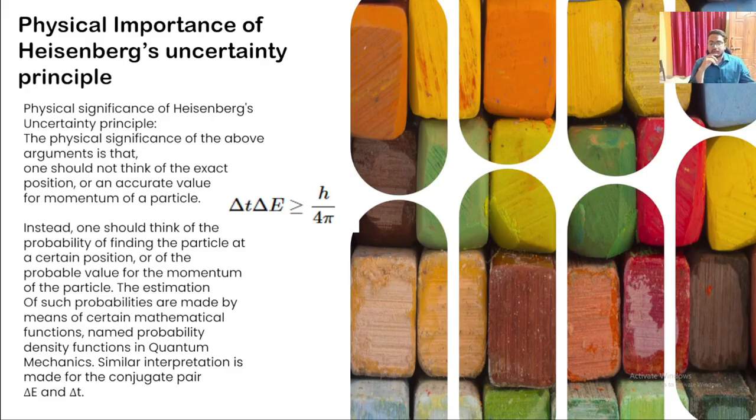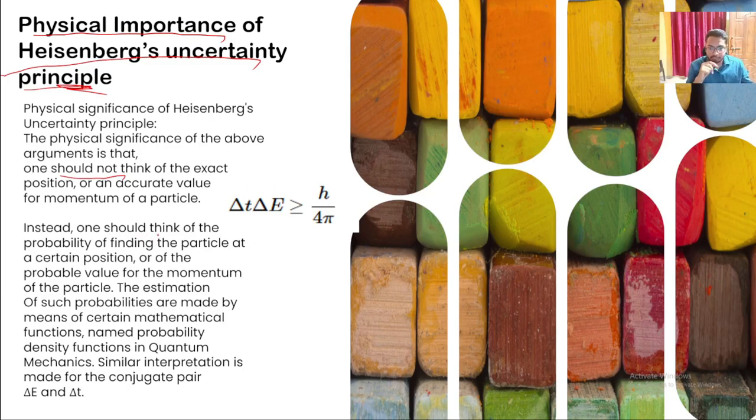Okay, so that was all about Heisenberg's uncertainty principle. Now let's get to the other part of the topic, the physical significance of Heisenberg's uncertainty principle. The physical significance of the above arguments is that one should not think of the exact position or an accurate value for the momentum of a particle. We either get the position or the momentum.